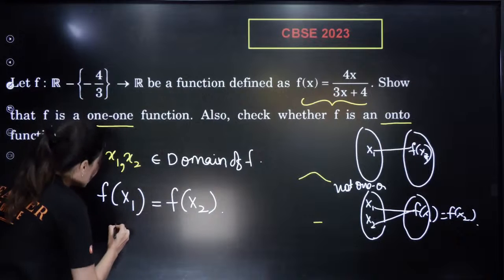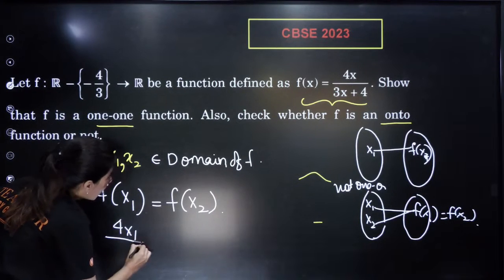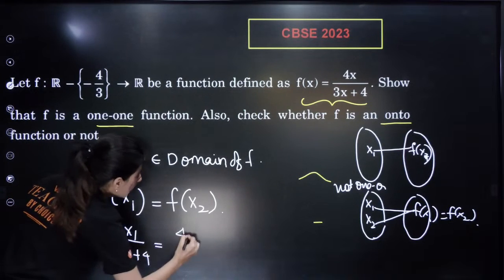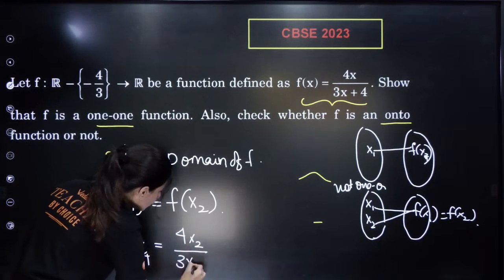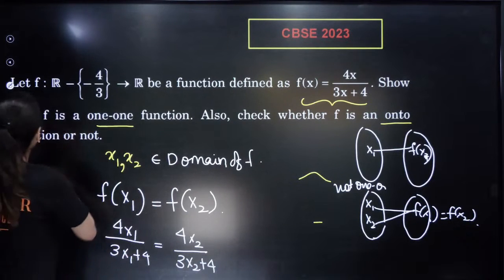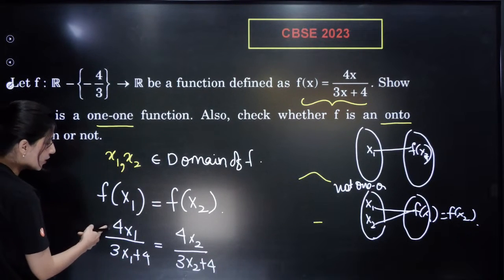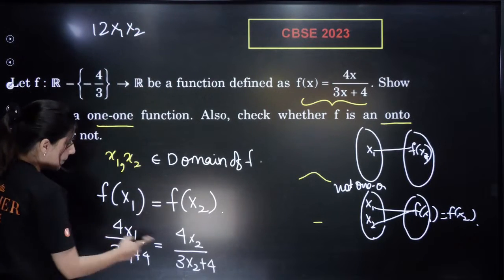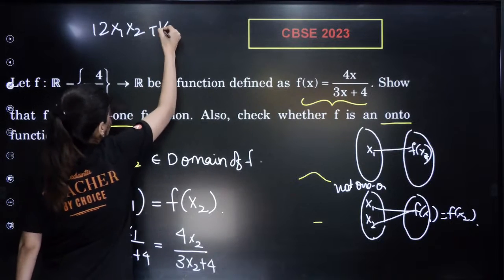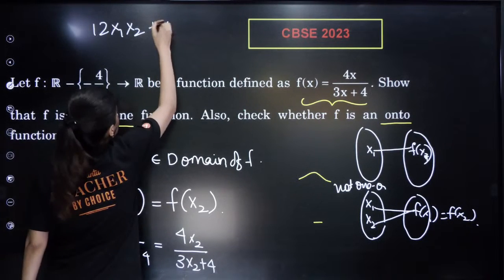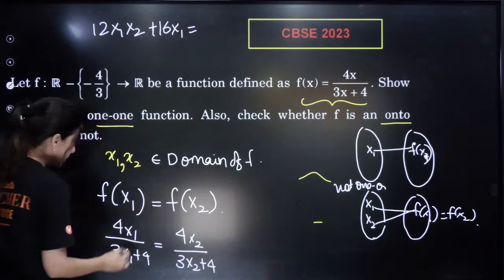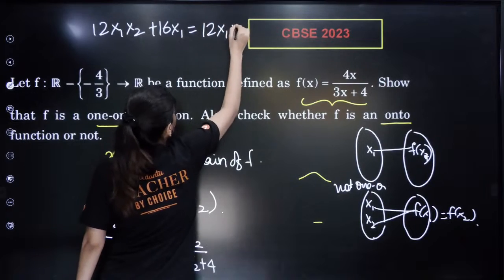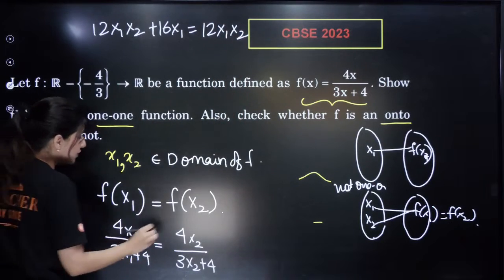Now f of x1 is 4x1 upon 3x1 plus 4, and we have 4x2 upon 3x2 plus 4. Right, now solve it out. Cross multiply. Can you see, 4 3s are 12 x1x2 plus 16x1 is equal to 3 4s are 12 x1x2 plus 4 4s are 16 x2.